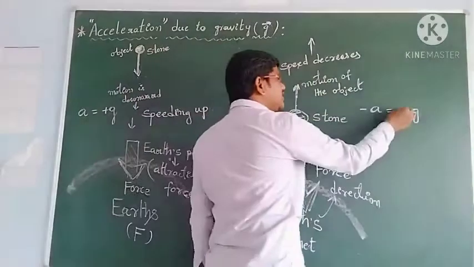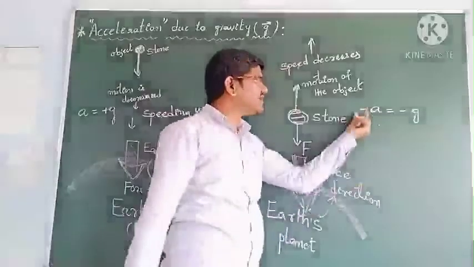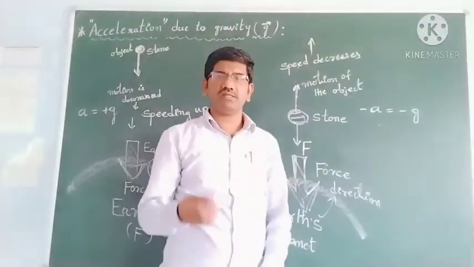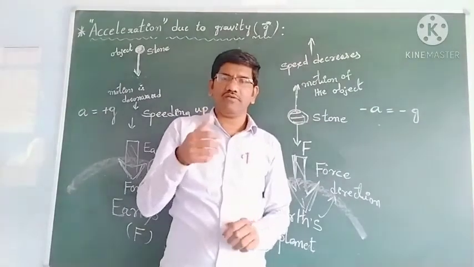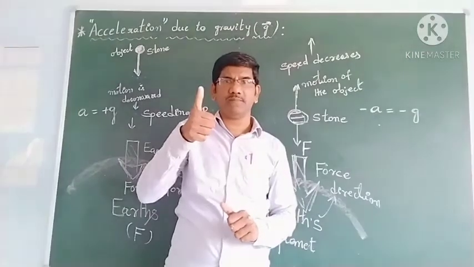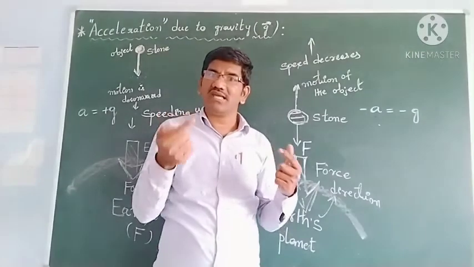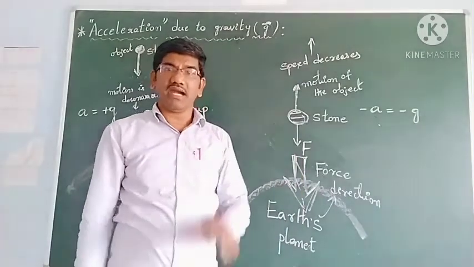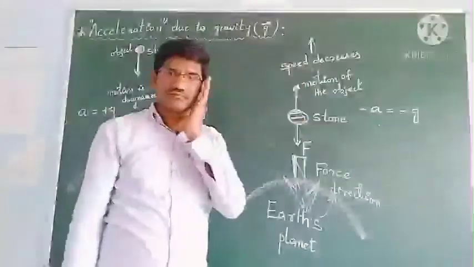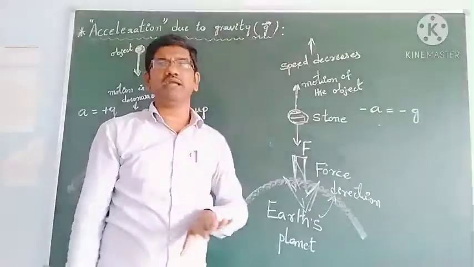So the acceleration is negative, that is minus g I will take. For an object moving vertically upward, a should be replaced as g. And see students, the direction of g is always in the downward direction only.